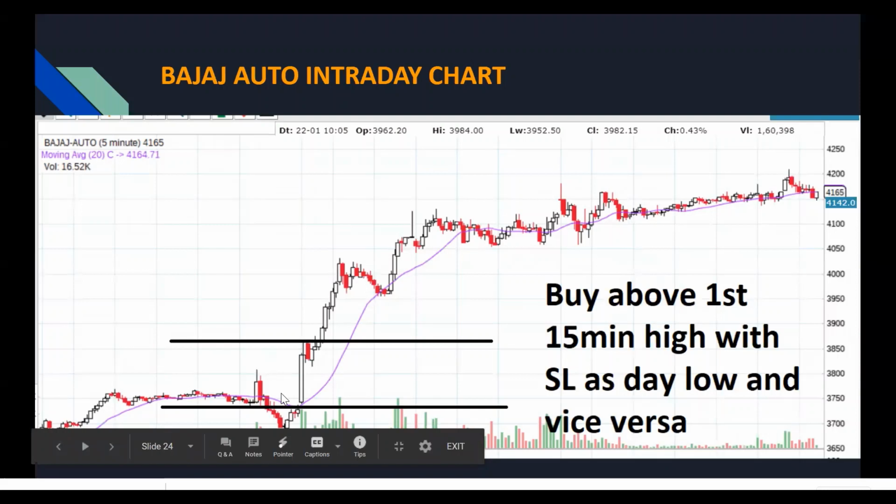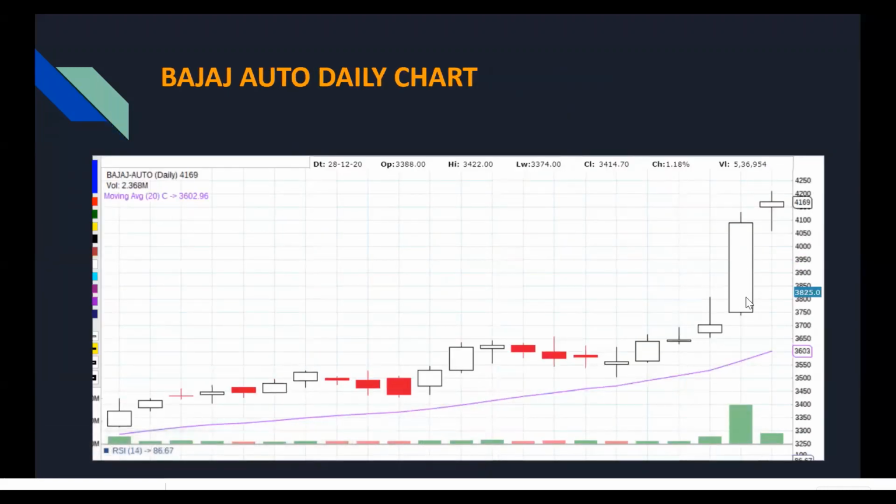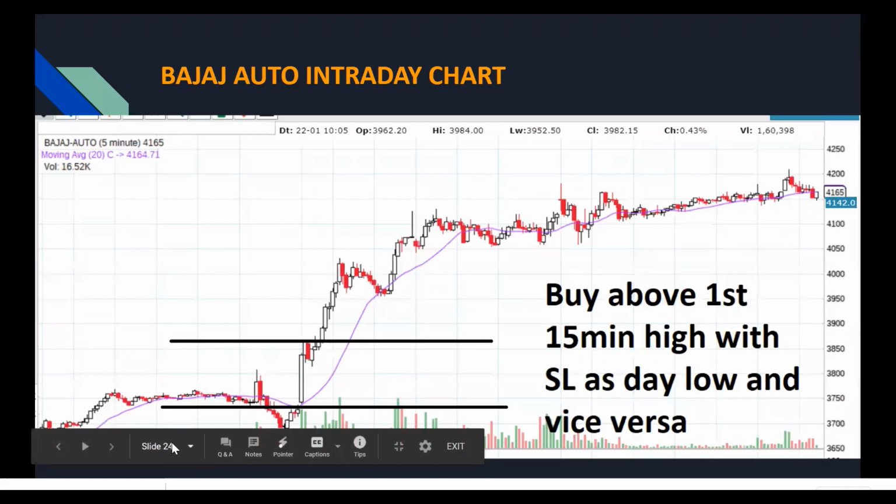Intraday, you can see you buy here, stop loss is here, and you exit here, right? So you caught this big move. This entire move you could have caught because the stock was already in your radar, right? So this was the intraday chart for that day. This is almost a 10% move intraday.